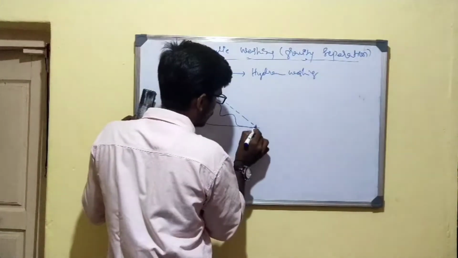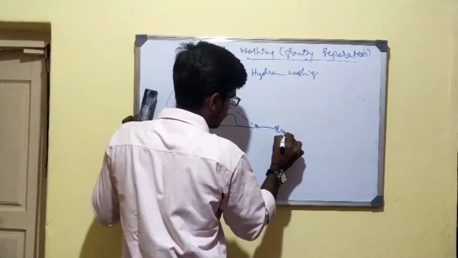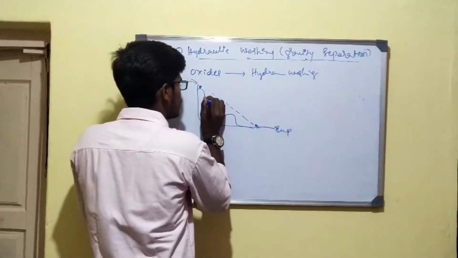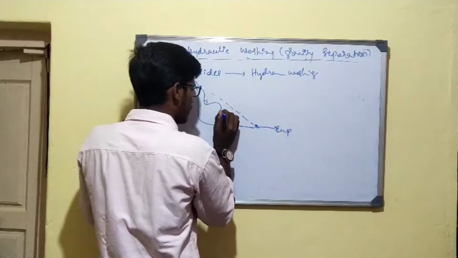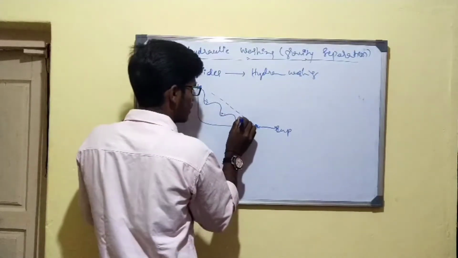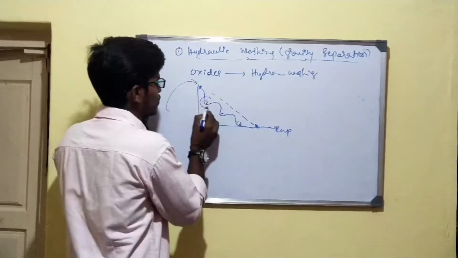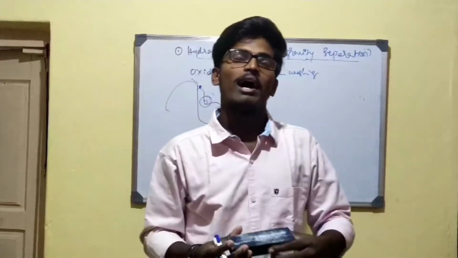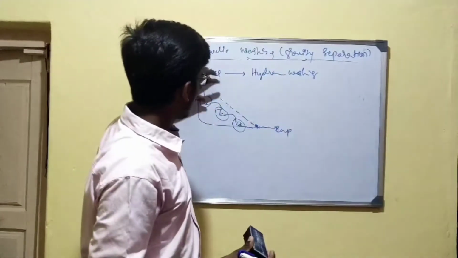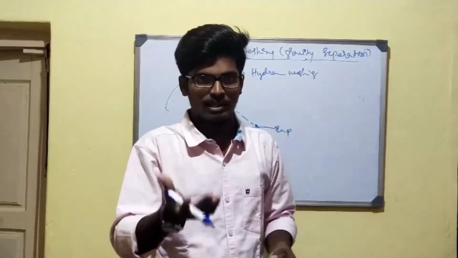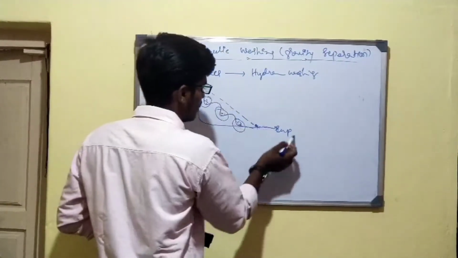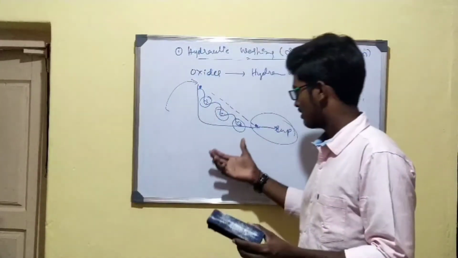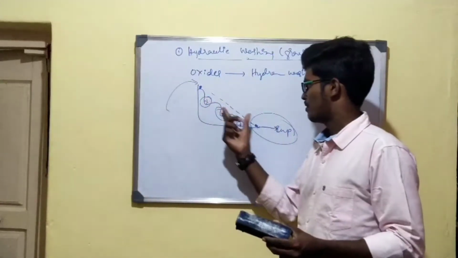But the heavier density ore particles settle at the grooves, which are the down-like structures. At this point, you will find the ore particles having higher density, but the impurities, being lighter in weight, move along with the water. Thereby, we separate the impurities from the ore particles.